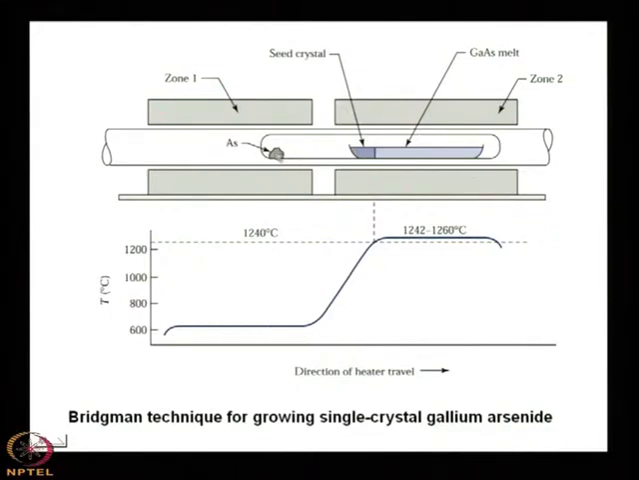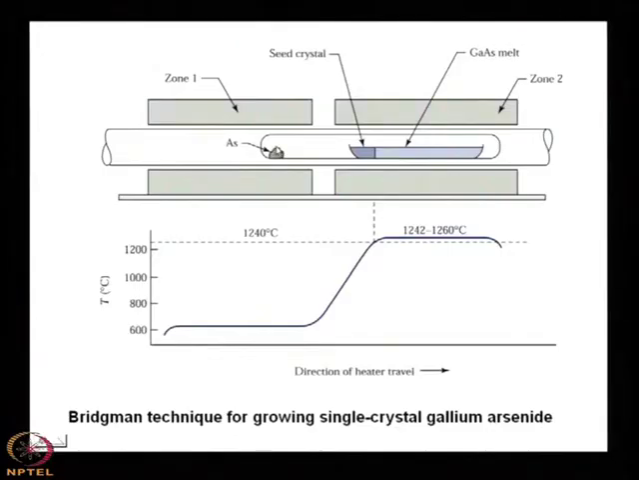Remember that this arsenic is kept to create some over pressure of arsenic, so that even if any dissociation of arsenic from the surface of the gallium arsenide takes place, the crystal does not have any loss of arsenic, as it is compensated by the arsenic over pressure. Then what is done? A seed crystal is placed here as usual, and the heater is moved. You see that there is a direction of heater travel.